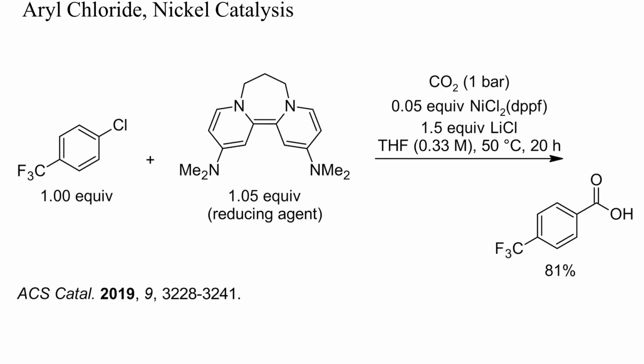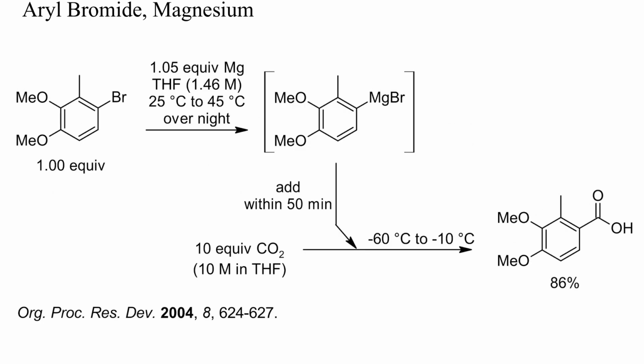In this example, an aryl chloride was carboxylated in high yield with catalytic nickel and a dimeric DMAP derivative as reducing agent. Aryl bromides are more reactive than aryl chlorides and are often preferred as synthetic intermediates. Here, an aryl Grignard reagent was generated from an aryl bromide and then added to an excess of carbon dioxide and THF. A high yield of the expected benzoic acid resulted.